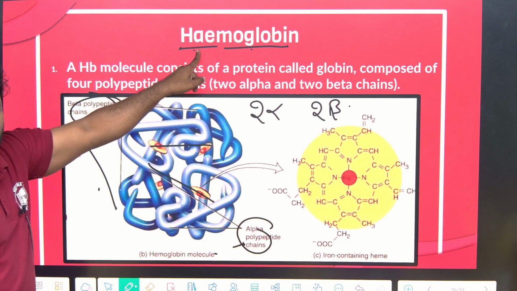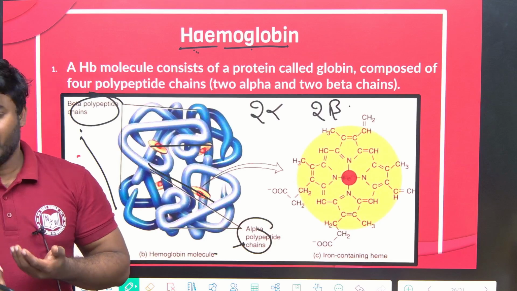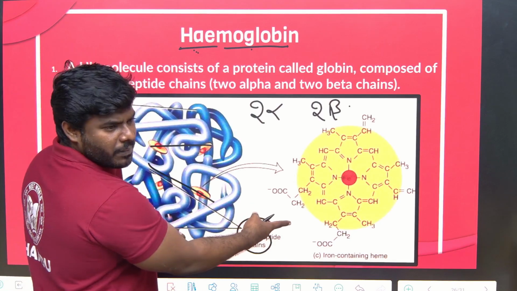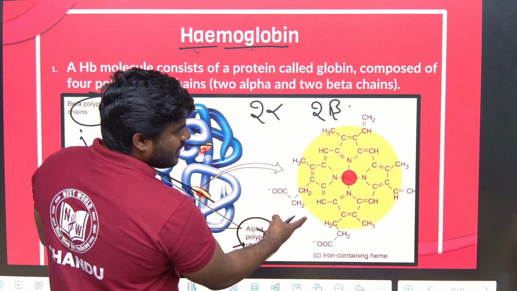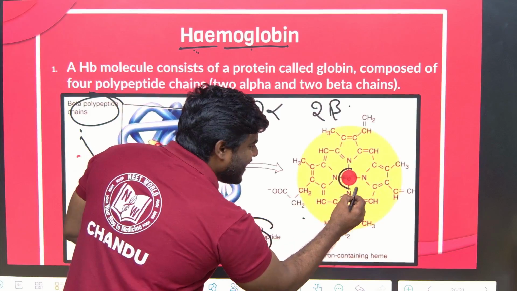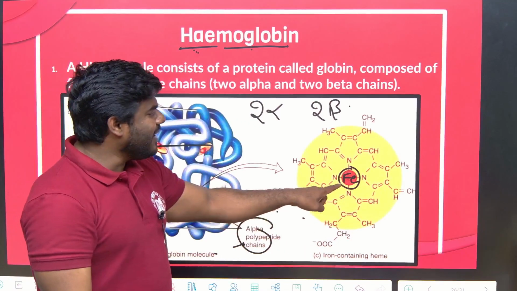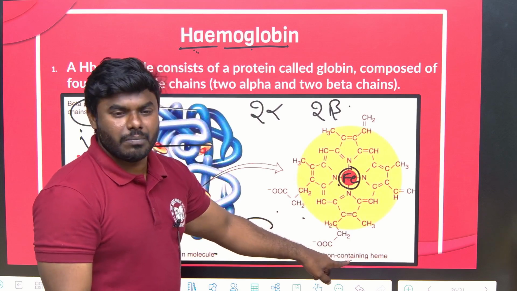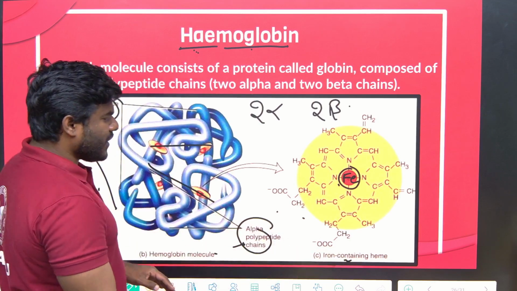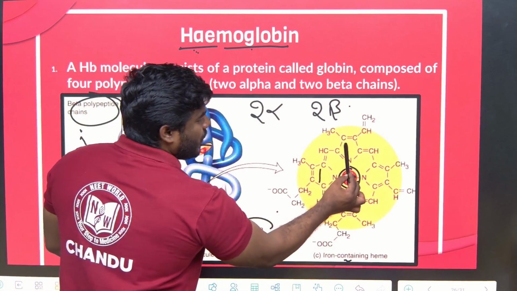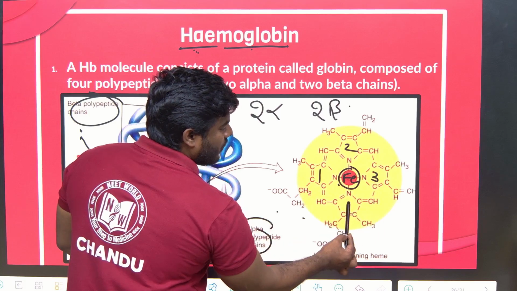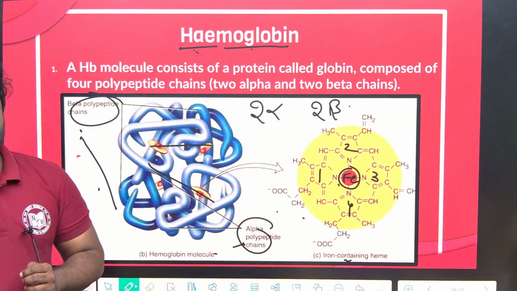But what about the heme? Heme contains iron. This is the structure of heme. Okay, what structure is it? Heme. In the center, it contains iron. That's why we call it iron containing heme. Correct na? I don't know whether you remember or not. It contains 1, 2, 3, 4 pyrrole rings. Very good.